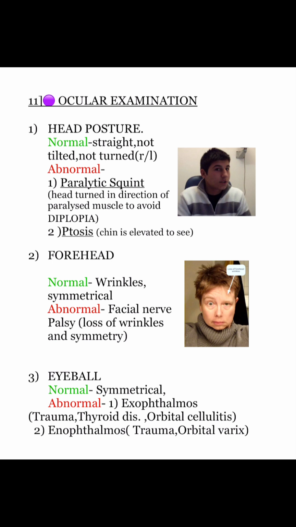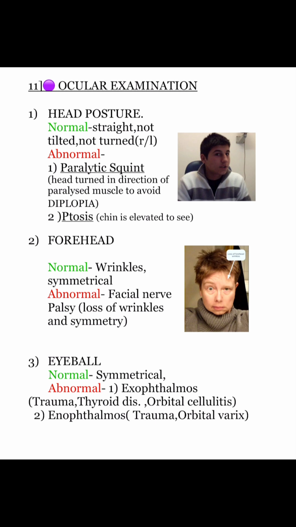Normal, it should be straight, not tilted, not turned towards right or left. Abnormality, in paralytic squint, head is turned in the direction of the paralyzed muscle to avoid diplopia. Second, ptosis, chin is elevated to see properly. Next, forehead. Normally wrinkles are present and symmetrical. In abnormal conditions like facial nerve palsy, there is loss of wrinkles and symmetry as seen in the image.